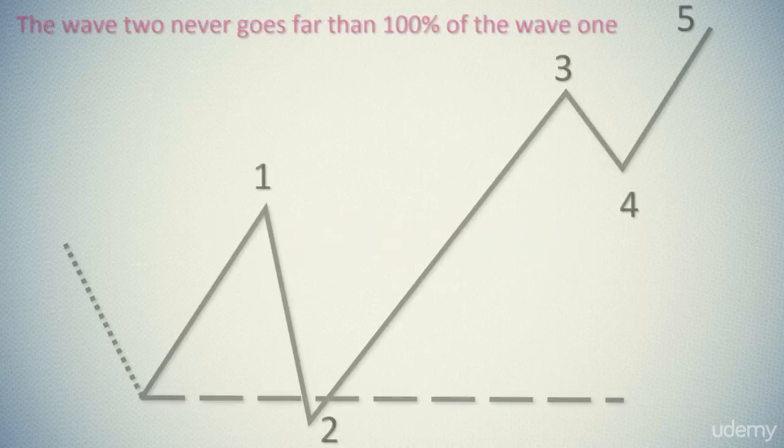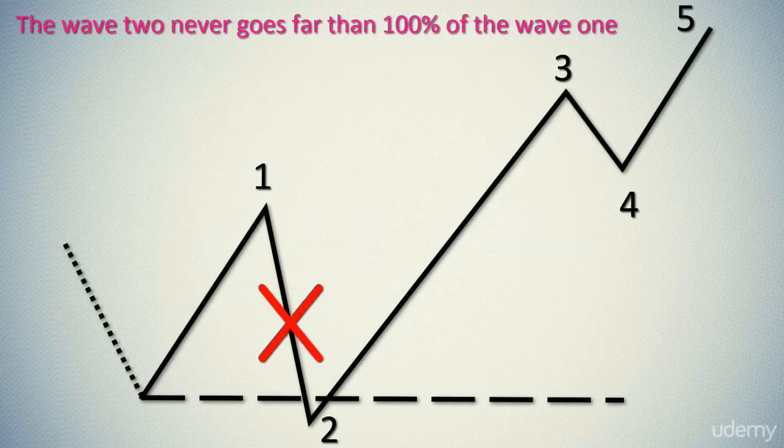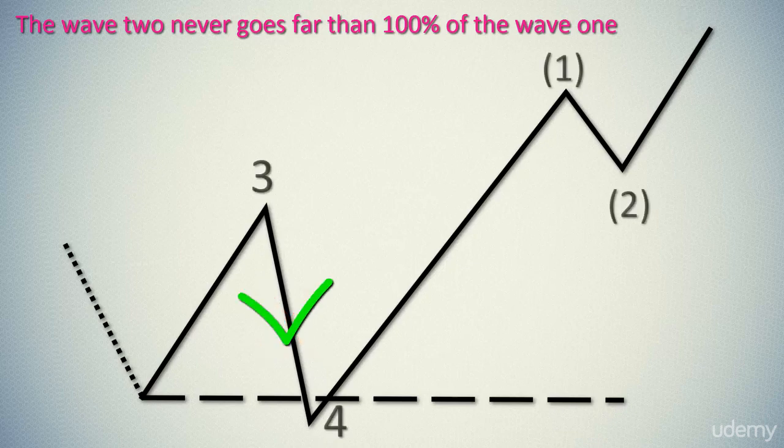We now have to introduce a couple of additional details, which will help you to properly determine the impulse wave. You should always comply with this principle to properly define the 5-wave structure on the chart. The wave 2 never goes farther than 100% of the wave 1. The proper marking of this case may look like this.